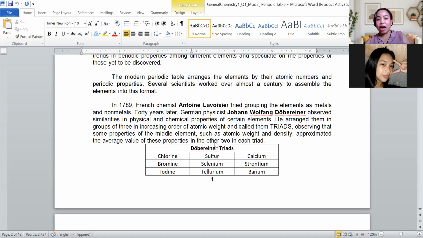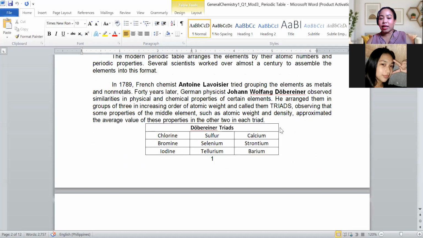Unfortunately, ang ilahang nailhan ning panahon, ang pag-react sa sodium, the same ang iyahang reaction property, is si chlorine, si bromine, and iodine. During this time, very limited pa lang ang mga chemical elements. 21 pa lang ang chemical elements nga ilahang na-discover. So gibutang niya nga na-assign group into 3, which they call as the triads.